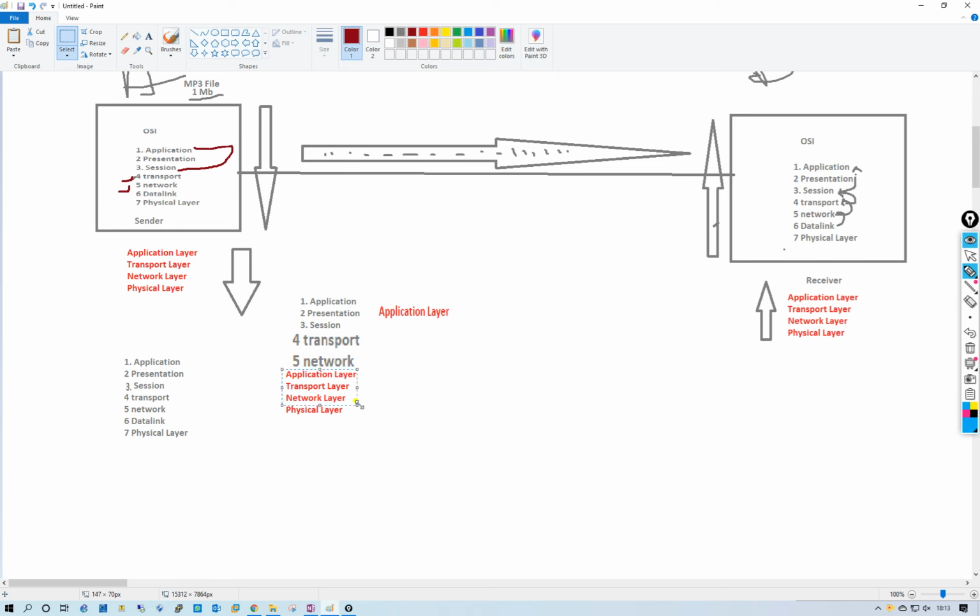First is our application layer, second is transport, third one is network, and the data link layer and another layer are for the physical layer.